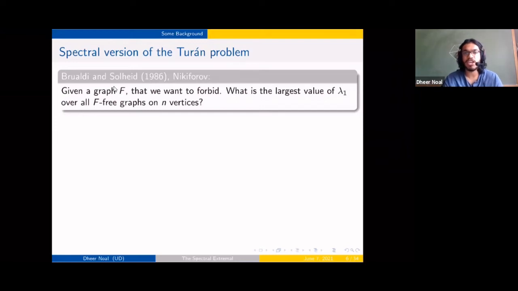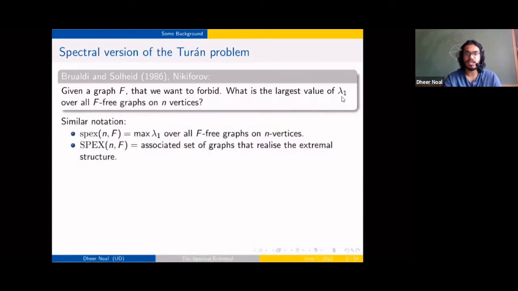The graphs that I'm going to be thinking about are graphs on n vertices which don't have F as a subgraph. And we'll be looking for the graph with largest lambda 1, so spectral radius. Right, and just some notation. For the edge extremal problem, we'll be using SPEX for spectral extremal. And the set of graphs which have this extremal spectral radius, we'll use capital letters for that.